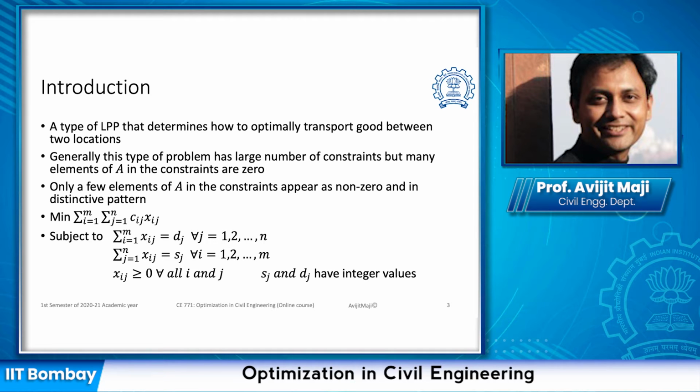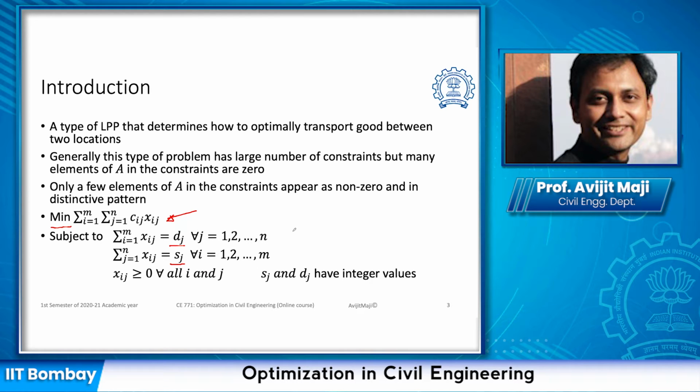So let us look into the general form of a transportation problem. The objective function is similar to the linear programming problem. However, mostly we minimize the problem. When we look into the constraints, it has constraints related to the demand and constraints related to the supply. So these two sets of constraints are what define the transportation problem.